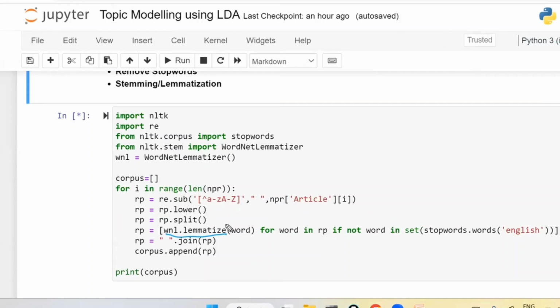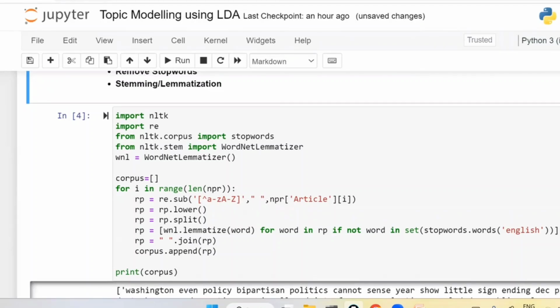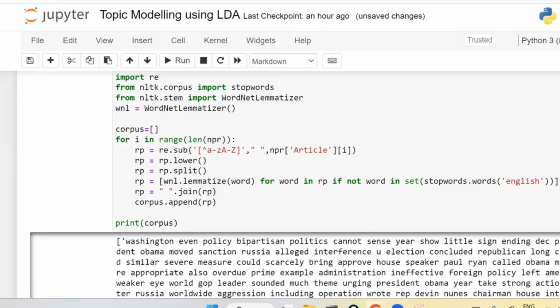Why? What is the reason? Generally, we have to apply stemming only. You don't apply the lemmatization, you apply stemming only. I applied the lemmatization. Why? Because the output, whatever the output it is going to show you, you have to understand, right? So that is the reason I have done the lemmatization. First, I did the stemming only. After doing the stemming, whatever words it gives as the output, we are not able to understand. So students will not understand. That is the reason I have done the lemmatization, for understanding purpose only.